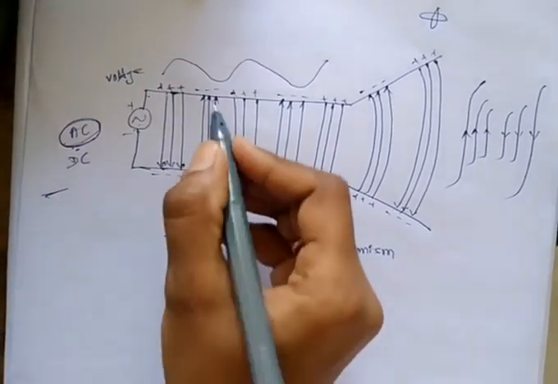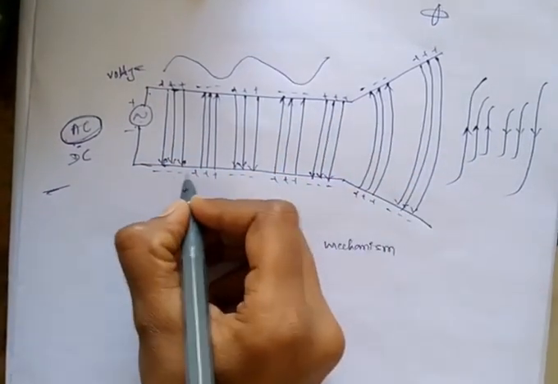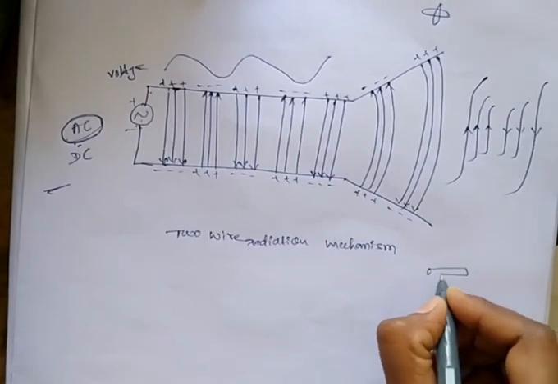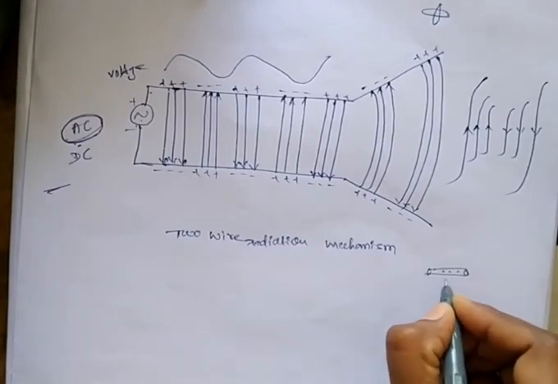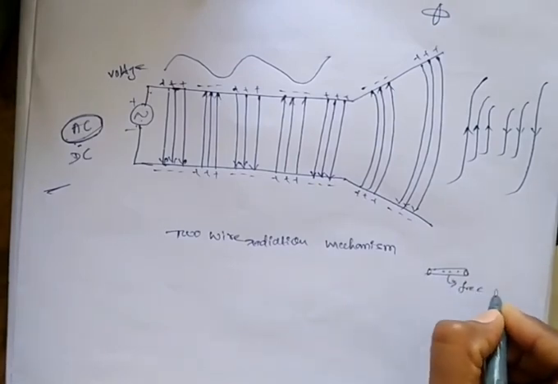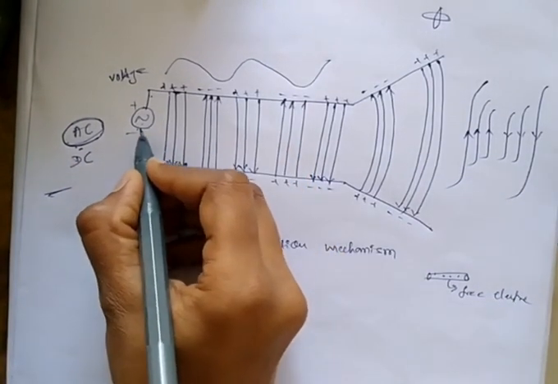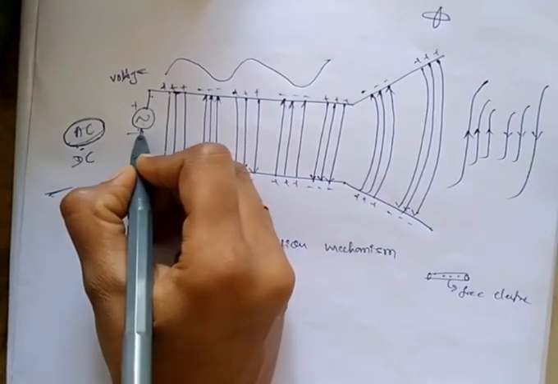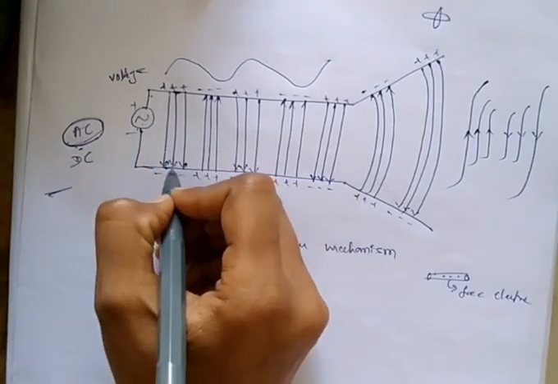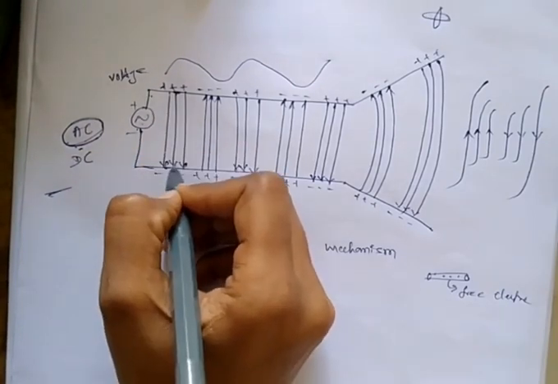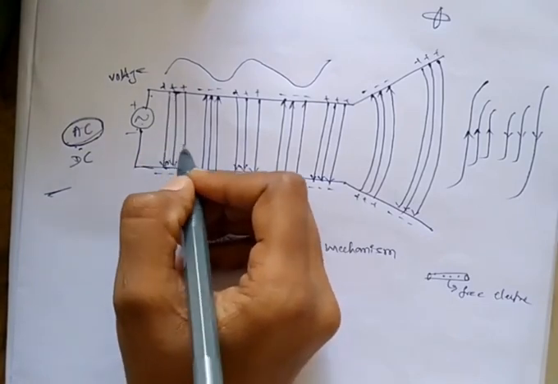Okay. Now this one is a conductor, and this one is also a conductor. In the conductor we have atoms, and these have free electrons. Now what happens? Whenever we apply the source, the electric field exists between the two conductors and electric field lines also exist.